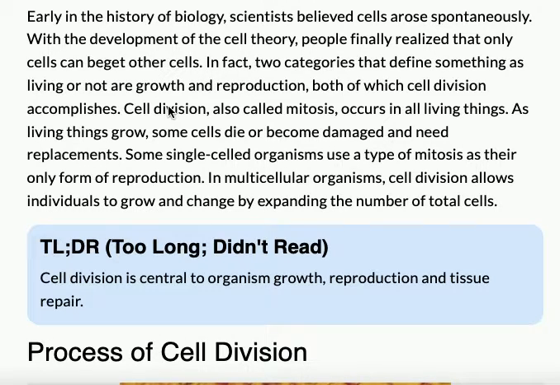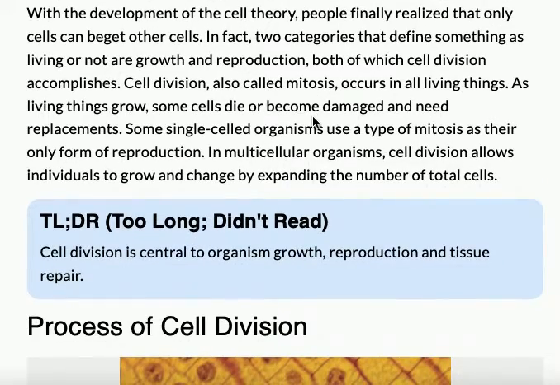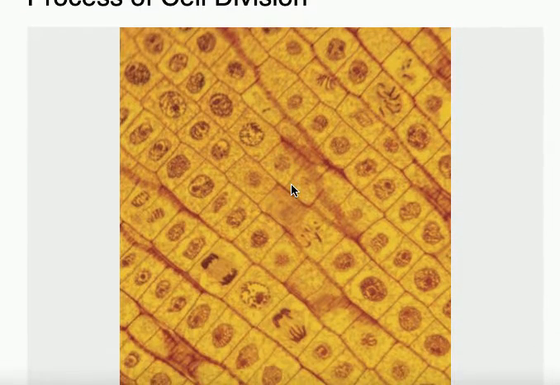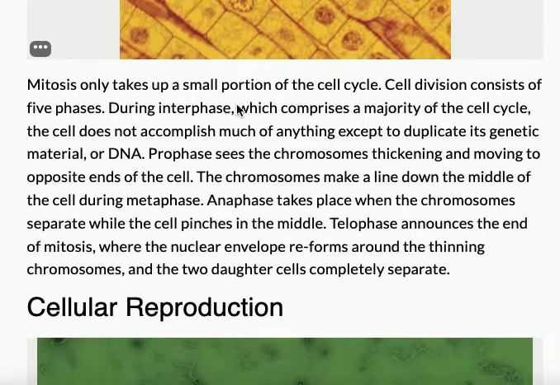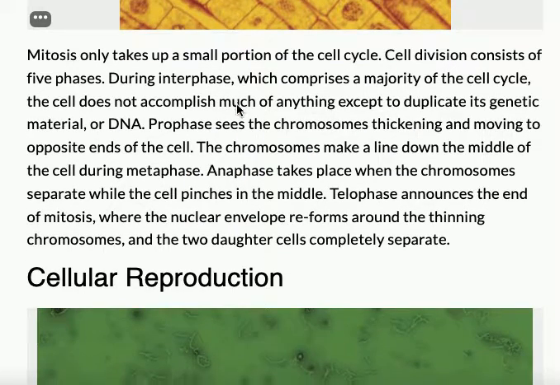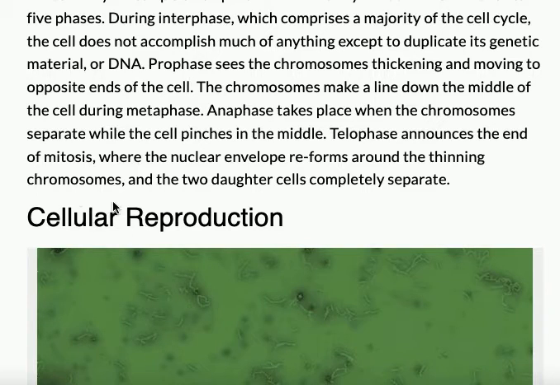accomplishes. Cell division, also called mitosis, occurs in all living things. As living things grow, some cells die or become damaged and need replacements. Some single-celled organisms use a type of mitosis as their only form of reproduction. In multicellular organisms, cell division allows individuals to grow and change by expanding the number of total cells. So the first reason that cells divide we're going to look into is cellular reproduction.